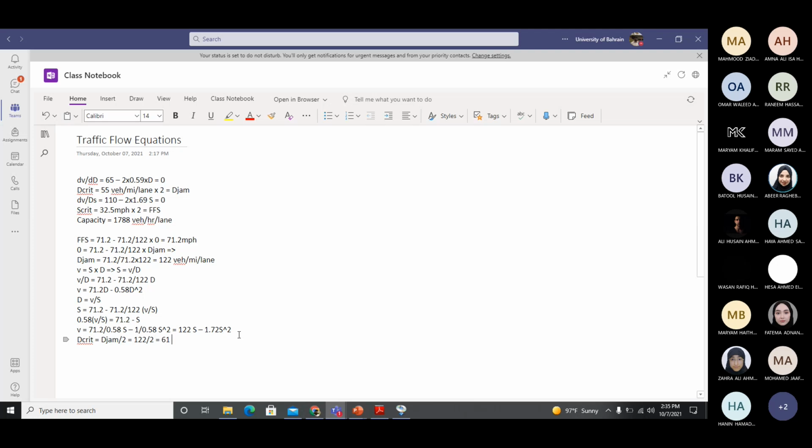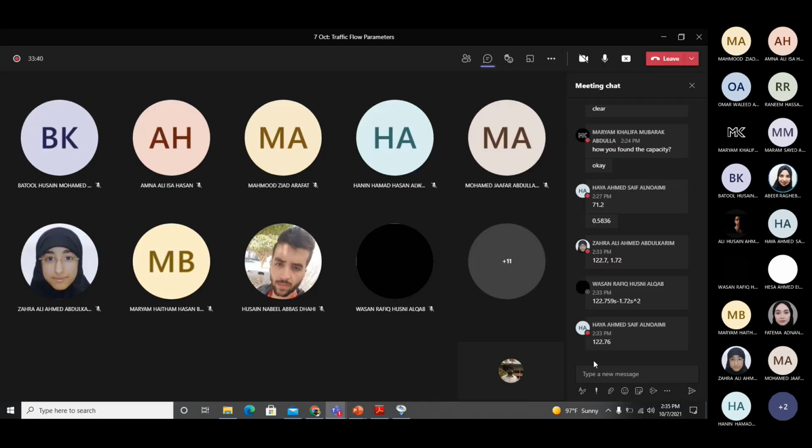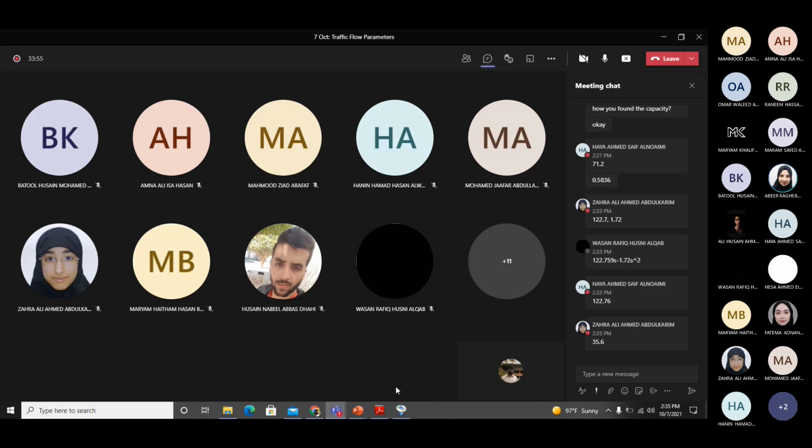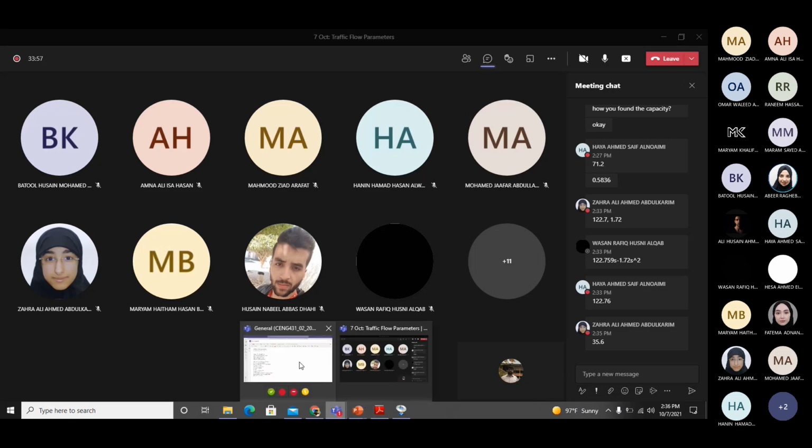So this is 61 vehicles per mile per lane, and S critical is FFS divided by 2. FFS is 71.2, and when you divide by 2, how much do you get? Critical speed is 35.6. Okay, good.